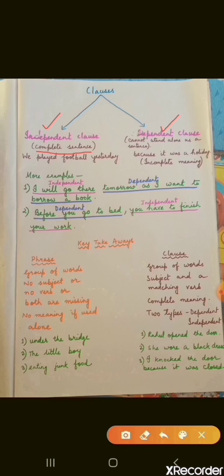Alright? It cannot stand alone as a sentence. Hence, it gives us incomplete meaning. But remember one thing. Clause means you will have a subject and a matching verb. That is important. That is the difference between clause and phrase. In a phrase, subject and verb cannot be together. But in a clause, whether it is independent or dependent, you will get both the subject and a matching verb.